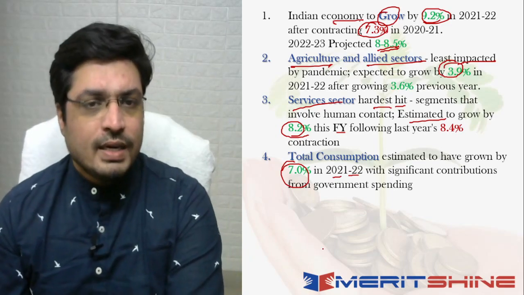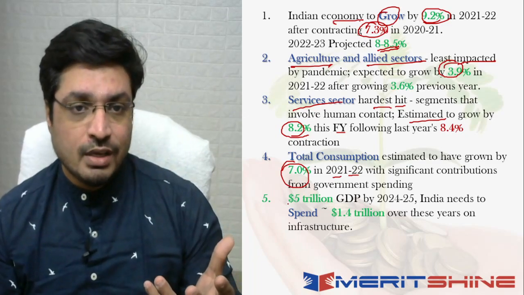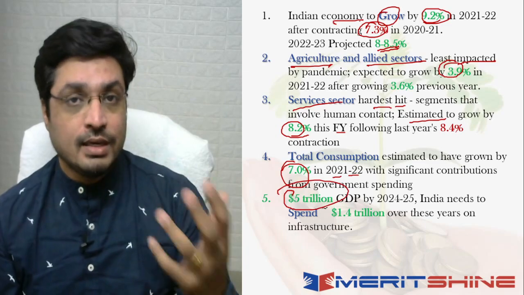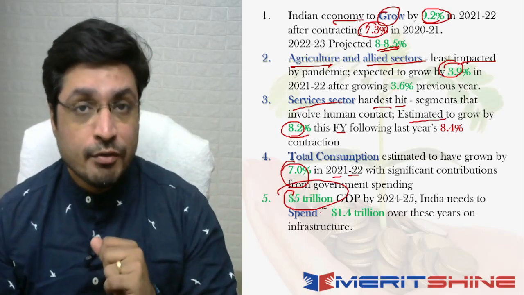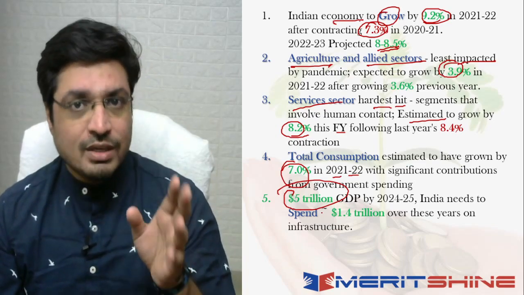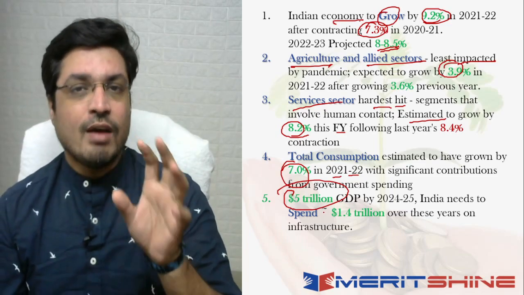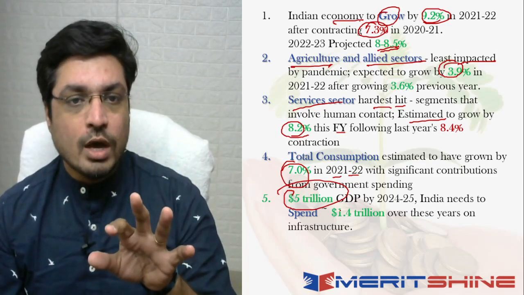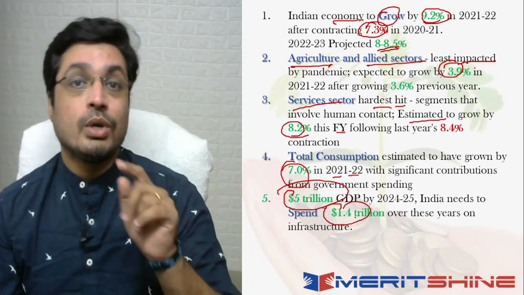Now, moving on to another very interesting aspect, which is the target that we had set for ourselves, right? So we said that we have set a huge target of $5 trillion GDP that we are looking to achieve by 2024-2025. What the survey says is that in order to achieve that $5 trillion ka GDP by 2024-2025, you have to look at spending around $1.4 trillion over the next few years in order to get to that number.